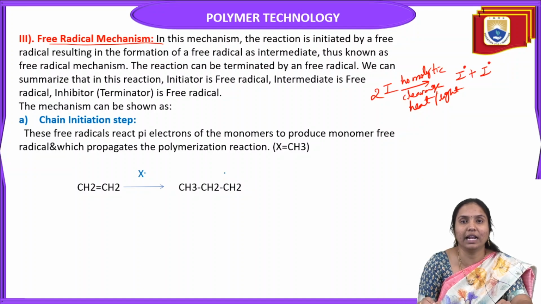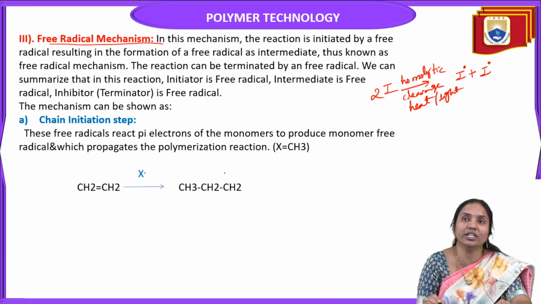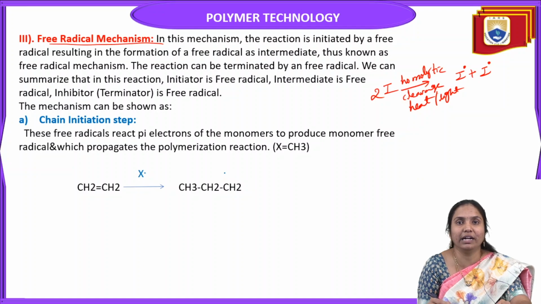In this mechanism, the reaction is initiated by the free radical, resulting in the formation of a living polymer that is also a free radical, and the intermediate is a free radical. That's why this mechanism is known as the free radical mechanism.